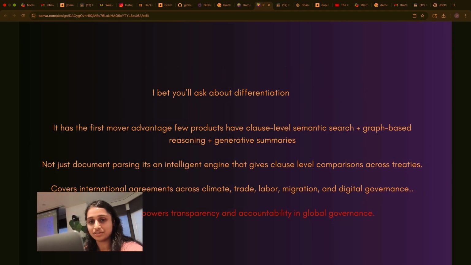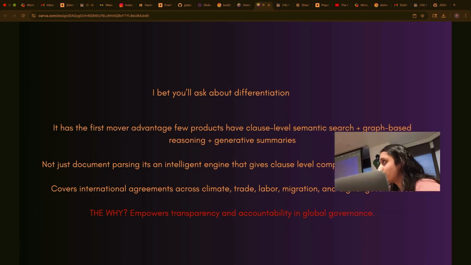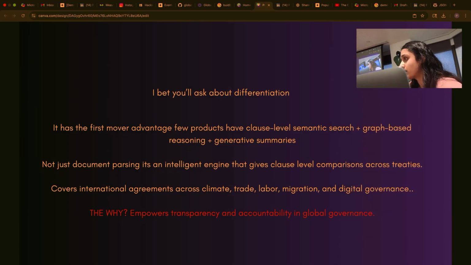I have one more slide if we have time. Your question first. I'm curious how easy or hard it is to get this data, and how often these treaties are updated. Is it one standard repository? I want to add real-time updates, so whenever new treaties come in, it goes directly in. Automating that process is something I should think about.